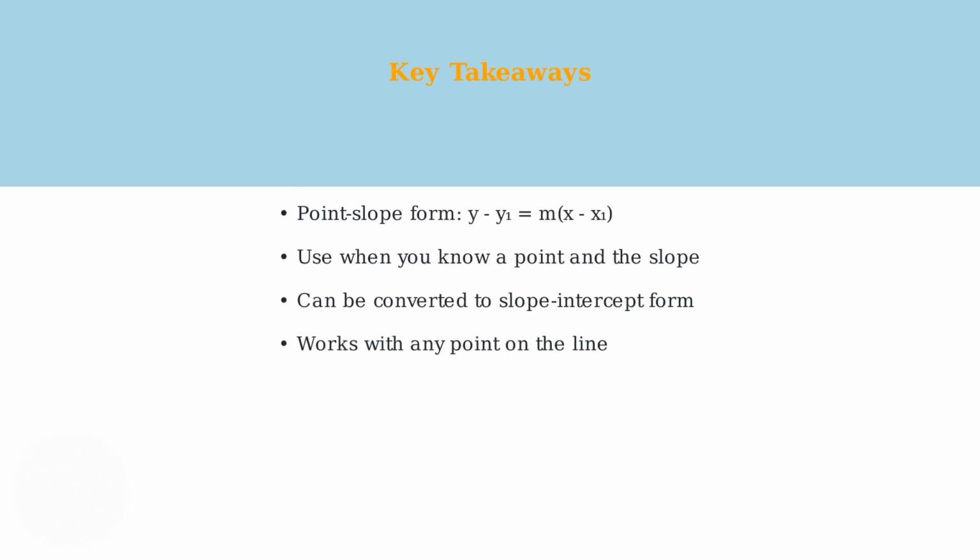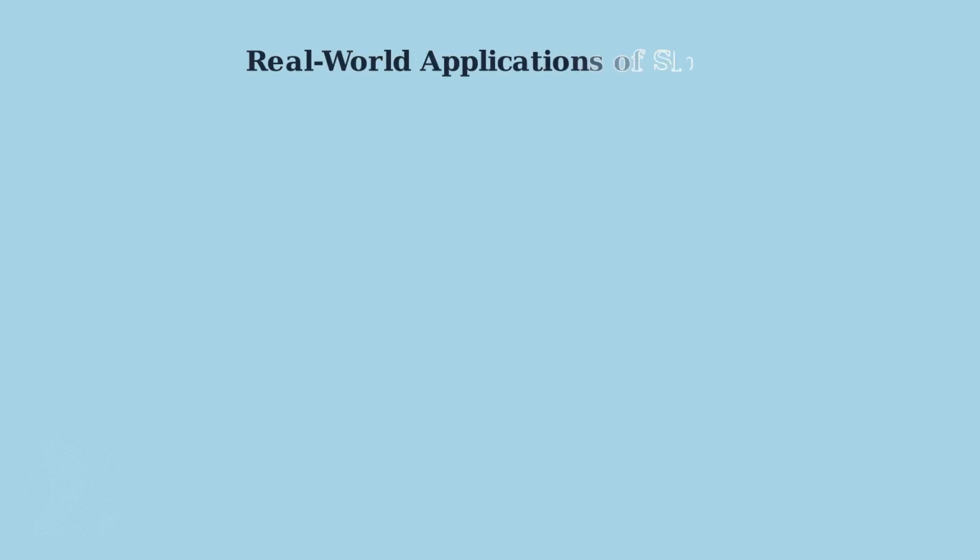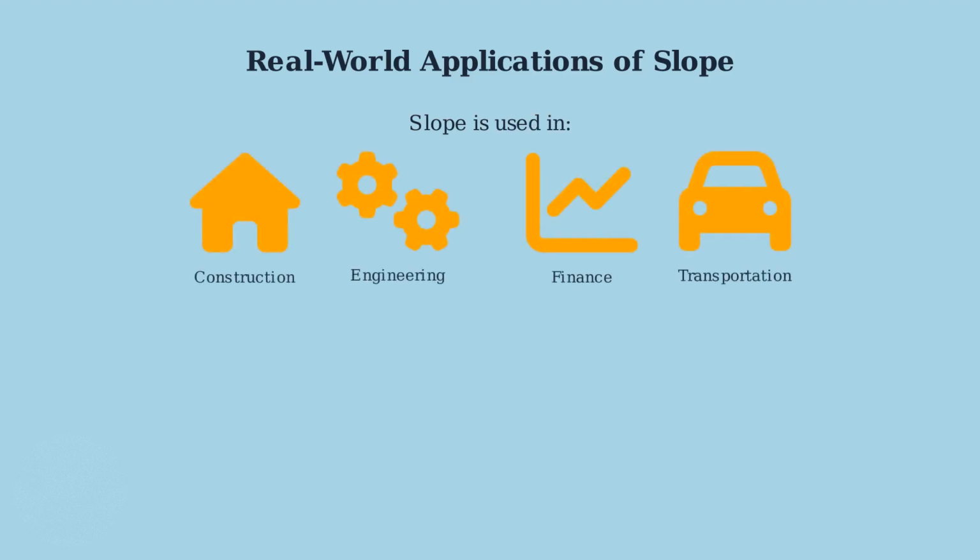It provides a direct way to write the equation of a line and can easily be converted to other forms when needed. Now that we've learned about slope formulas and equations, it's time to see how slope appears everywhere in the real world. From the buildings we live in to the financial markets, slope helps us understand and solve practical problems. Slope appears in construction for roof pitches and ramps, in engineering for pipe grades and road inclines, in finance for analyzing trends, and in transportation for calculating grades and angles.